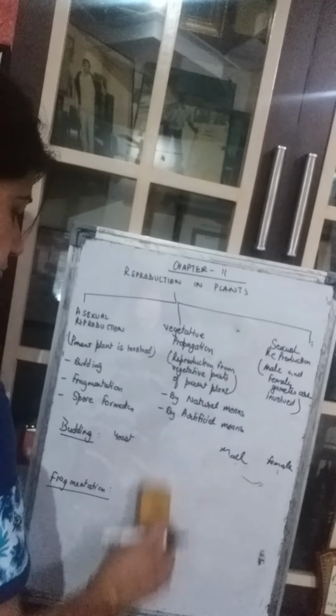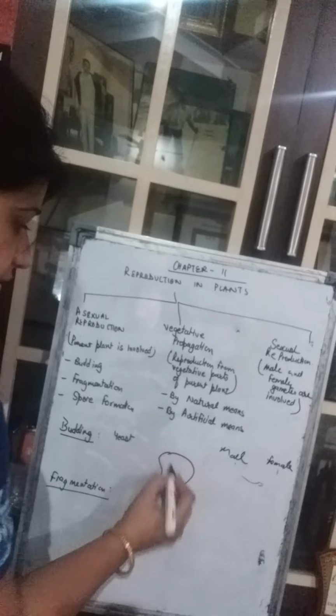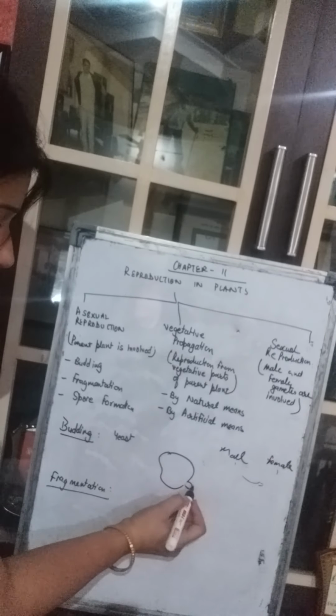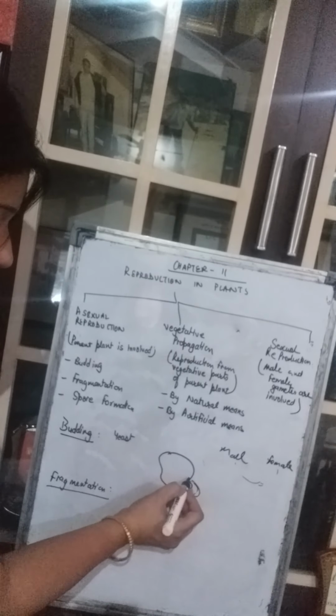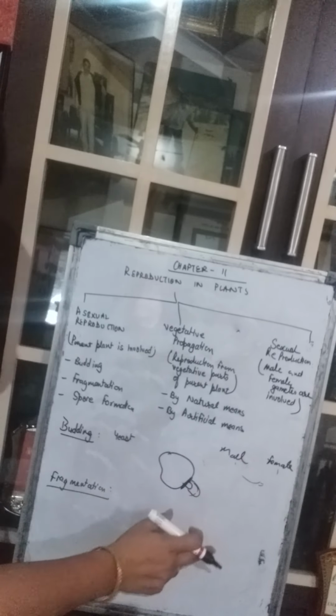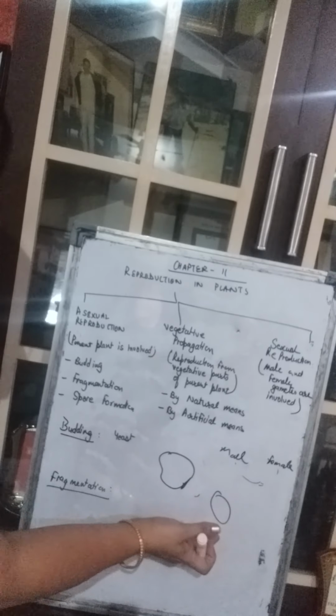So what is happening? There is one organism called yeast. From here the bud comes out. This bud keeps on growing big till finally it gets detached from the parent plant. It gets detached. It forms a separate organism. So it is giving rise to the new organism like this.